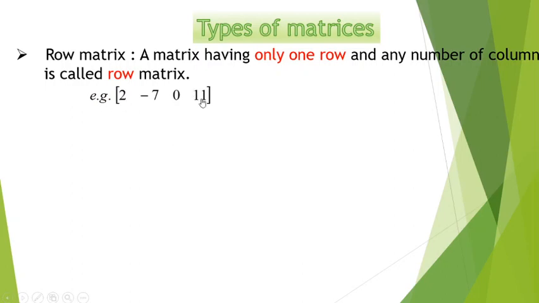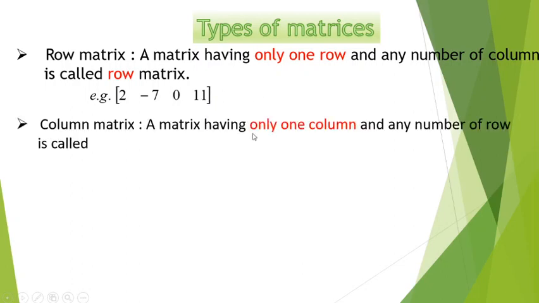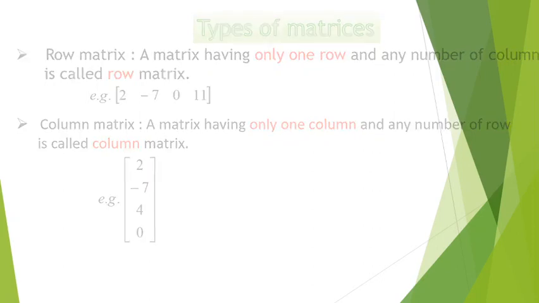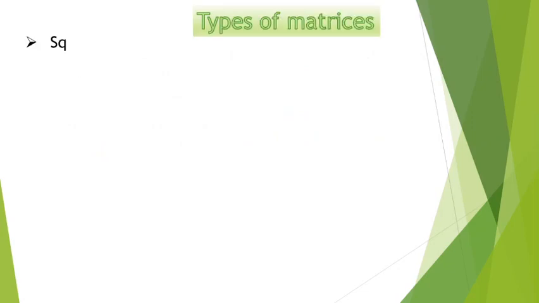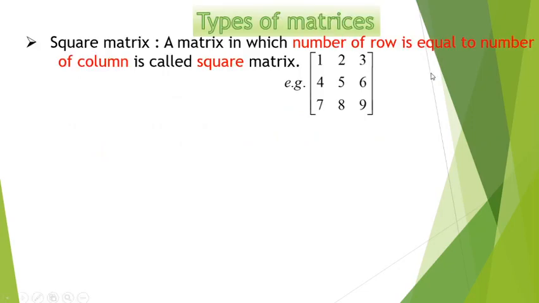Similarly, if a matrix contains only one column and any number of rows, then it is called a column matrix. If the number of rows and columns are the same, then it is called a square matrix.